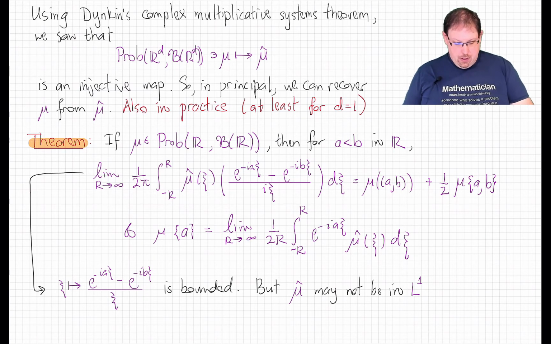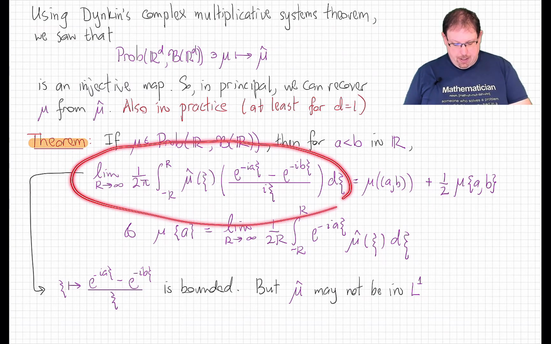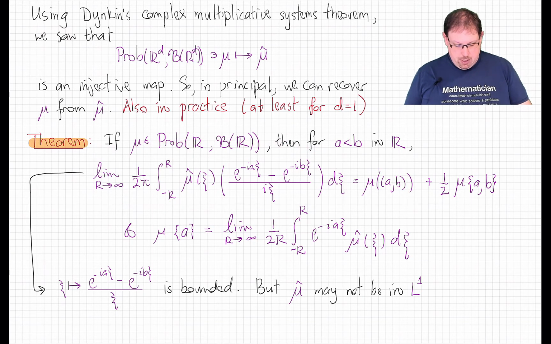And so there's no way that we could in general expect this formula to be the same thing as just the Lebesgue integral of the quantity inside here, since it wouldn't make sense for all measures, and yet it's supposed to recover this finite quantity on the right. In fact, by taking this limit, we are taking advantage of oscillations here and here that can cancel each other out, so that even though this function on its own is not L1, this integral does have a finite limit as the bound goes off to infinity.